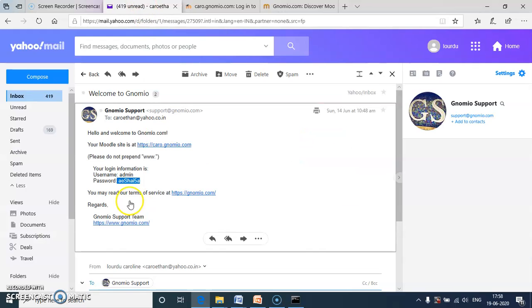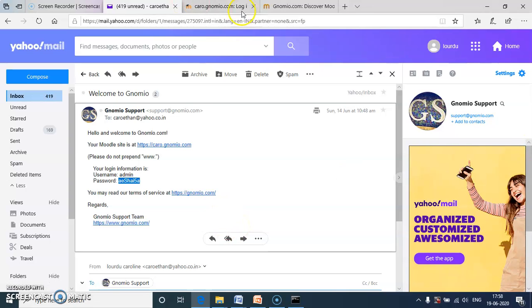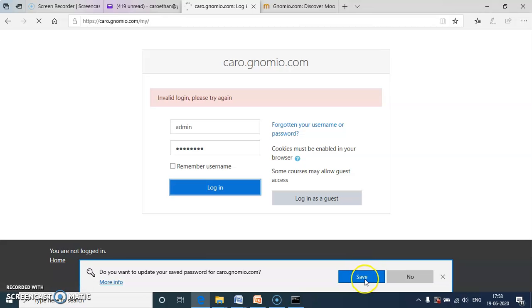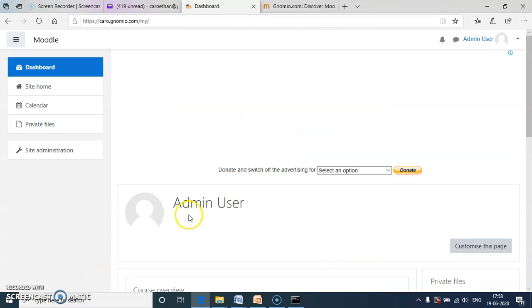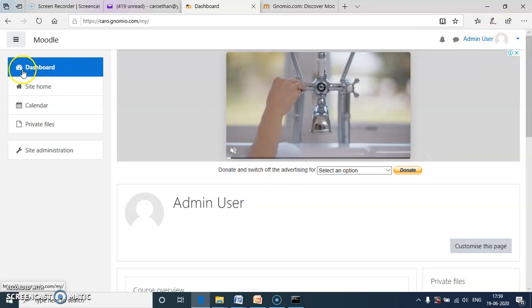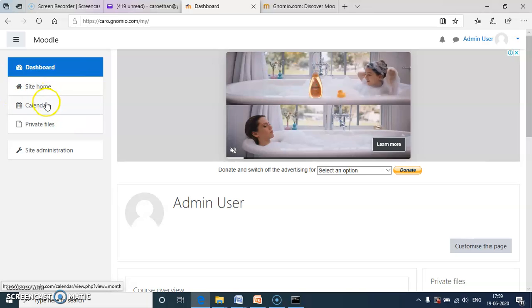Once again I check the password. Here we get the Moodle environment. Now the admin user has entered. This is the Moodle environment.